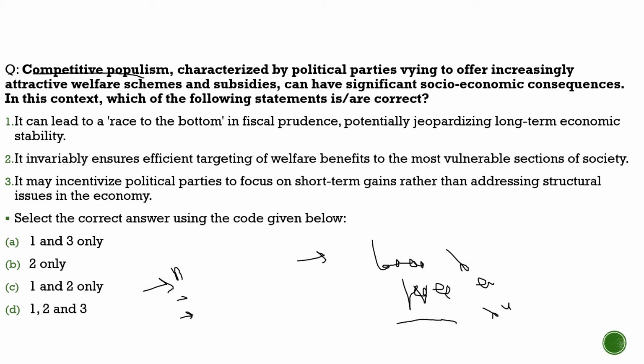But there are various concerns which the author has highlighted with respect to these populistic schemes, and these concerns are, as the first, it is a very short term benefit. Even if you are giving 6,000 to a farmer, what will he do with those 6,000? He is not going to build any empire with the help of those 6,000. So it is very much a short term benefit. He will consume those, and he will not do anything with that. So very short term benefit.